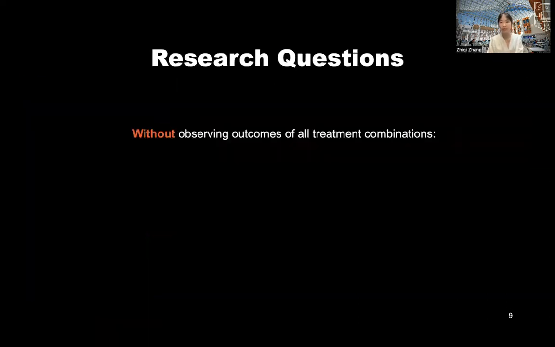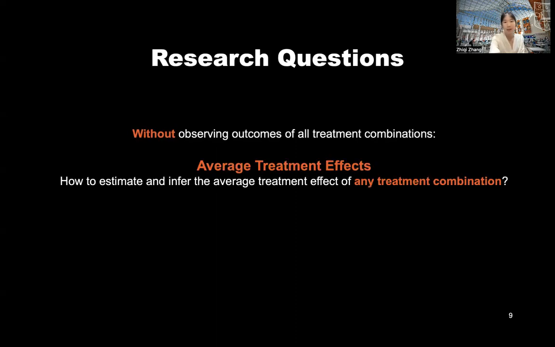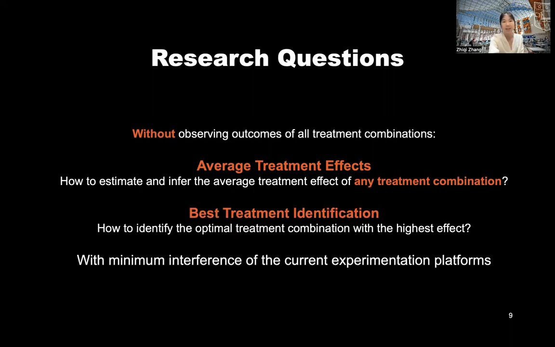Therefore, to restate our research questions, what we want to solve in this project, without observing outcomes of all treatment combinations, is, first, how to estimate and infer the average treatment effect of any treatment combination. And second, how to identify the optimal treatment combination with the highest effect. What I want to point out here is that our research is more focused on a post-experiment analysis with the minimum interference of the current experimentation platforms. And because of the time limit, our main focus is on solving the first problem, that is, how to estimate and infer the ATE of any treatment combination.